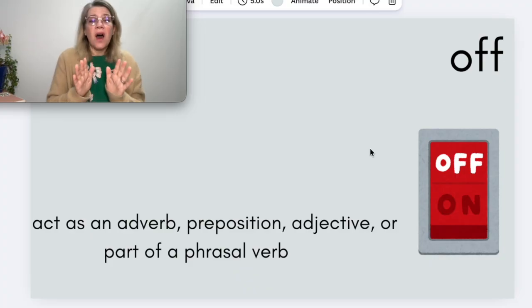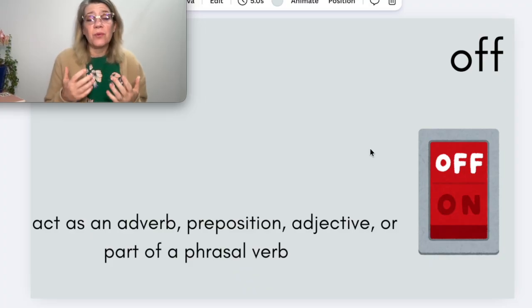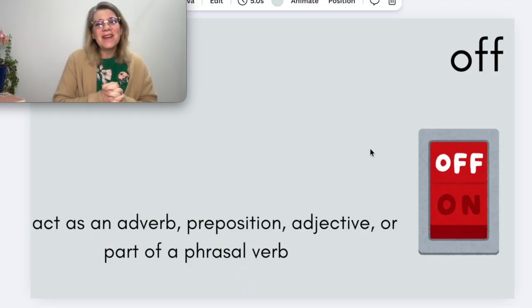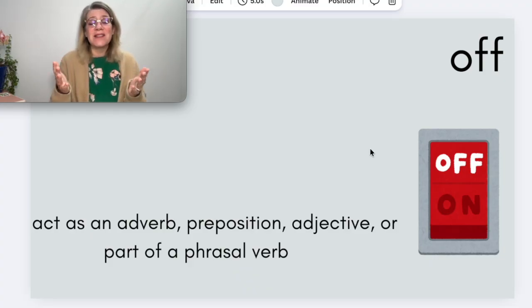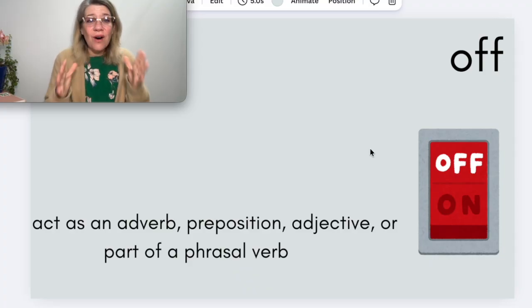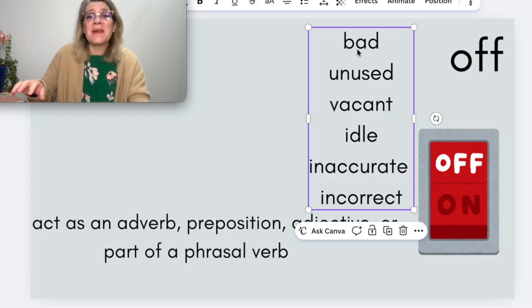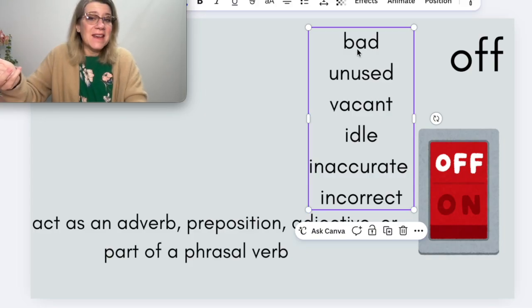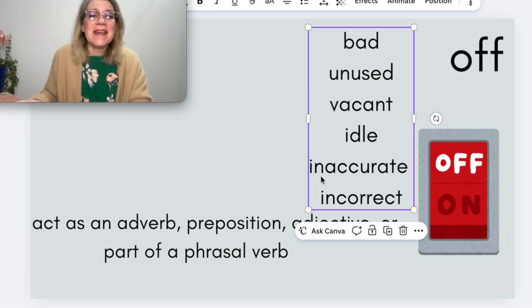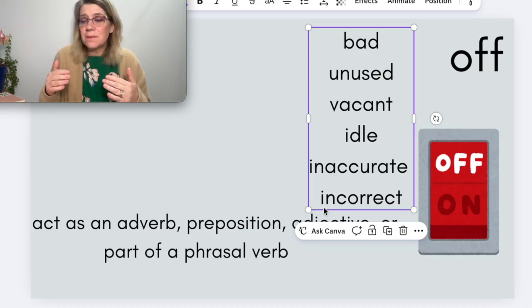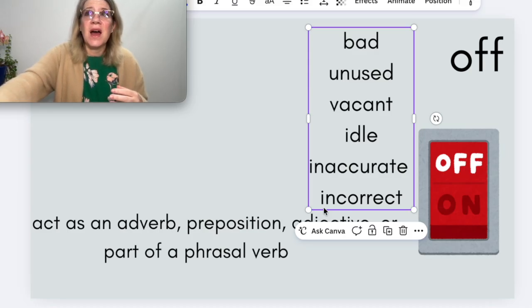Off. So off can act as an adverb, a preposition, an adjective. It's primarily a preposition, which means it is part of many phrasal verbs. Off can also be a verb of its own, and we're going to get into all those different uses and meanings today. Off can mean bad, it can mean unused, it can mean vacant or idle, it can mean inaccurate or incorrect. Off quite literally means to take something, to remove.